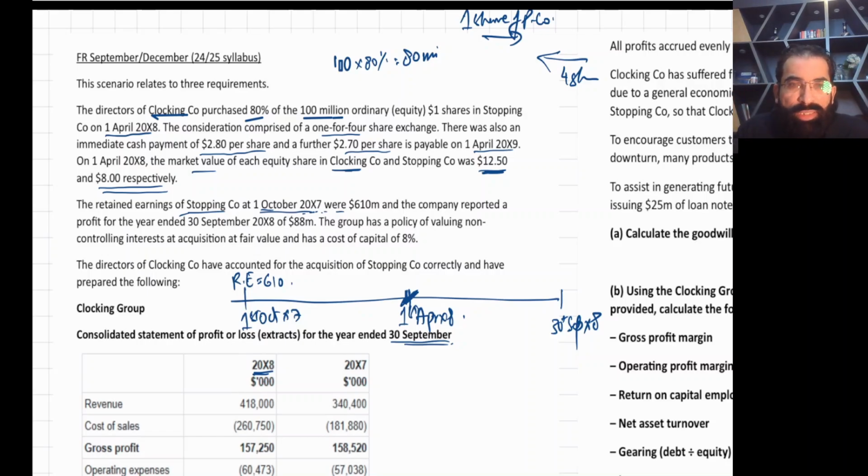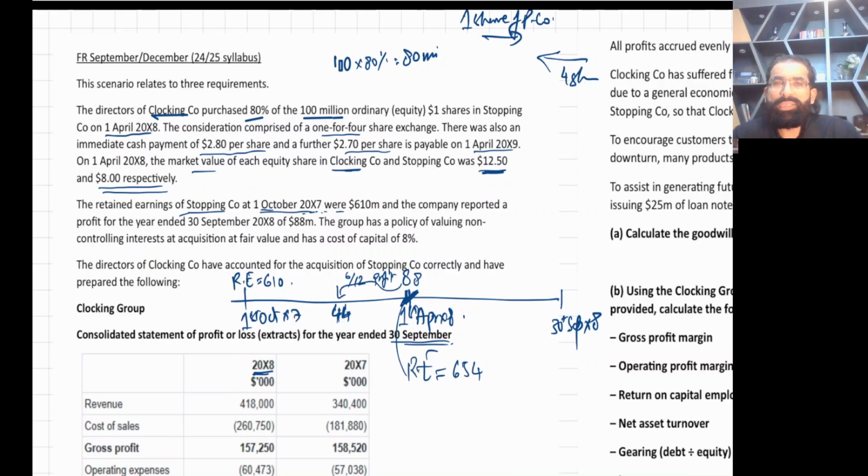They are saying the company reported a profit for the year ended 30th September X8 of 88. So for the whole year, profit is 88. 88 into 6 upon 12 is 44. So 610 plus 44 will give you the retained earning at the date of acquisition. It's I think 654. Yes. So at the date of acquisition, the retained earning is 654 of S company.